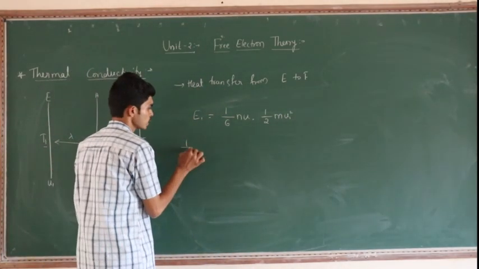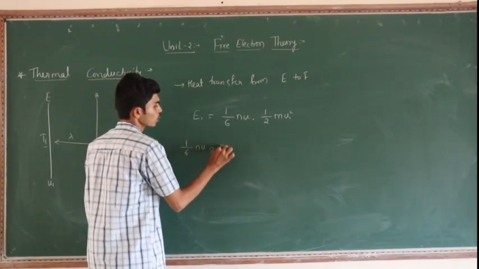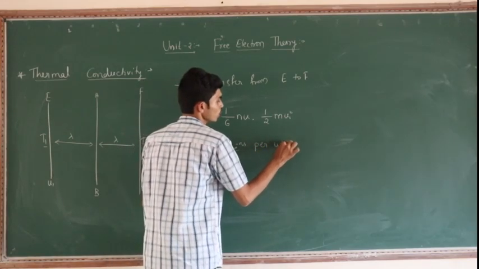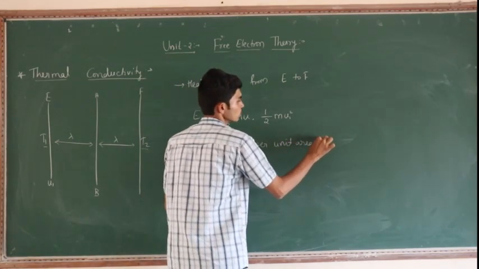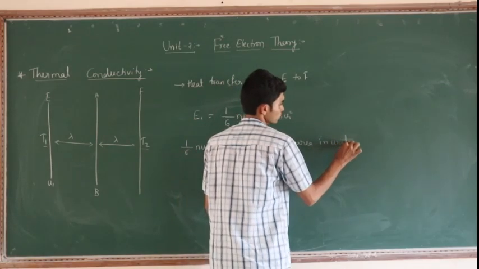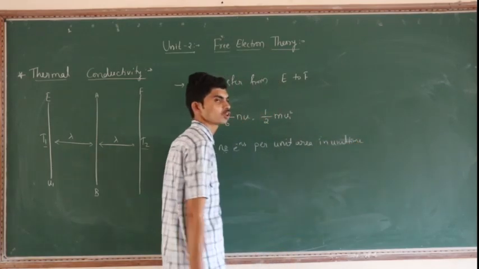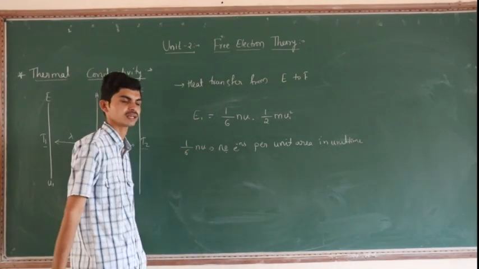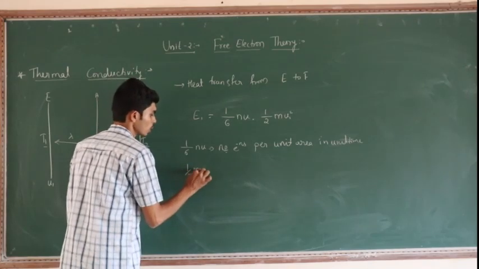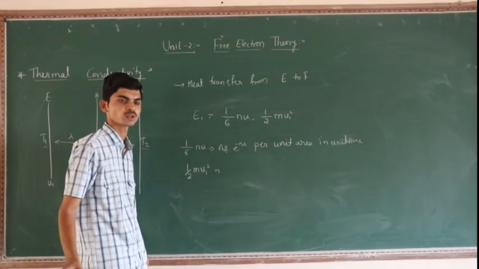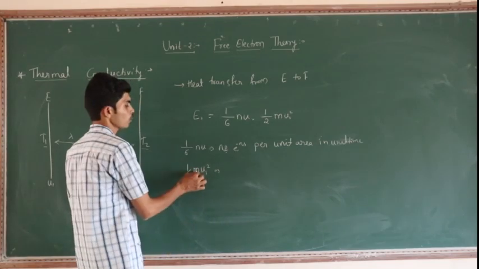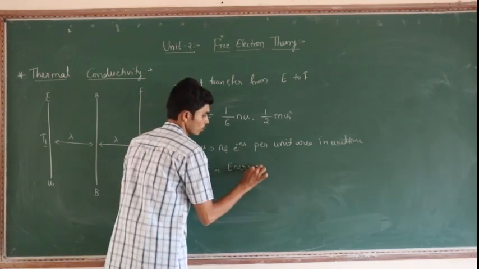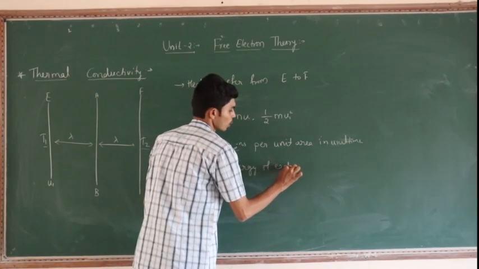Here, 1 by 6 n u is the number of electrons per unit area in unit time, and 1 by 2 m u1 square is the energy of each electron.